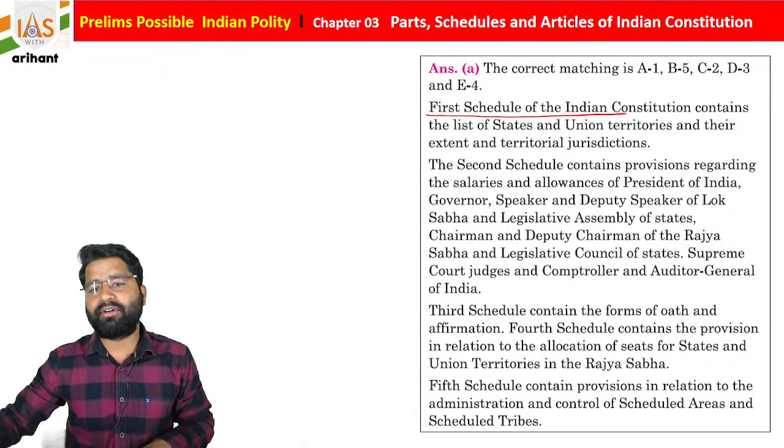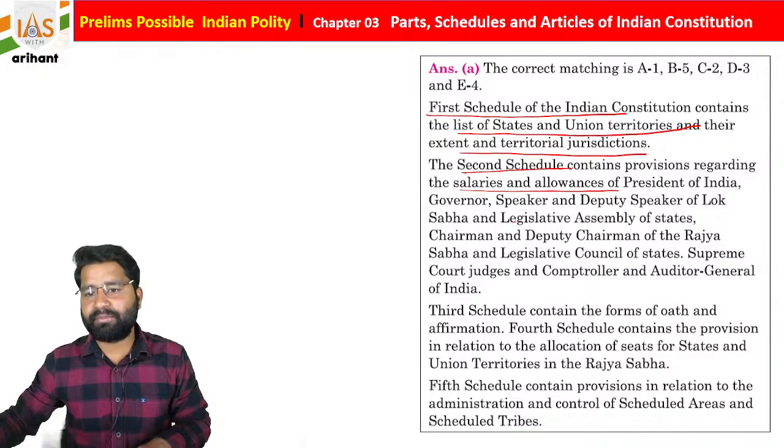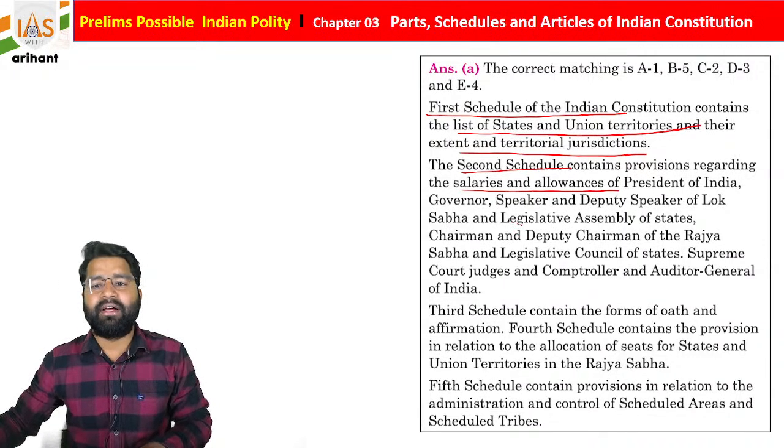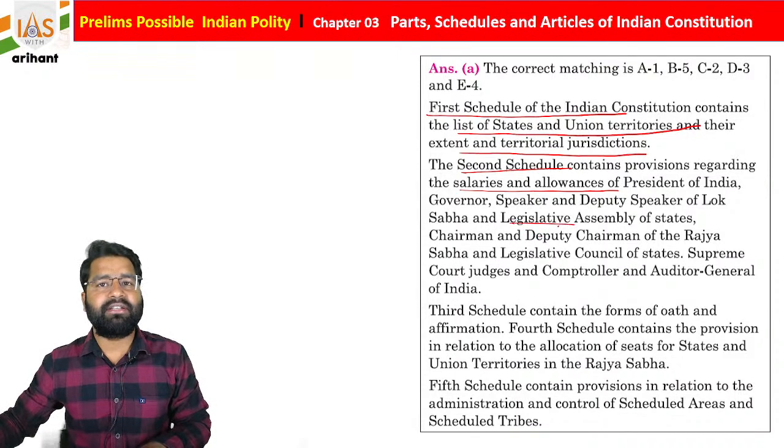First schedule of Indian Constitution contains the list of states and union territories and their external and territorial jurisdiction. Second schedule is about the salary and allowances of the President, Governor, Speaker, Deputy Speaker of Lok Sabha, Chairman, Deputy Chairman, state legislative assembly Speaker, state legislative council Chairman, CAG and Supreme Court and High Court judges. Easy, everyone. Third schedule contains the form of oath and affirmation.